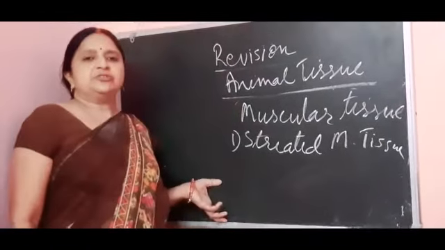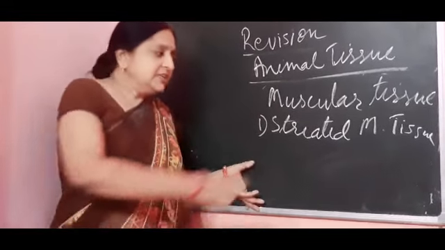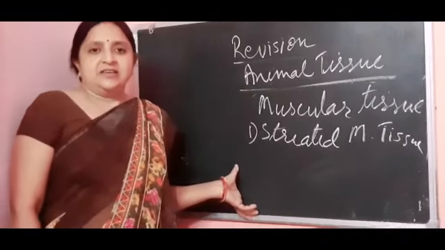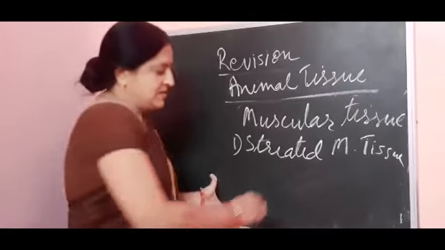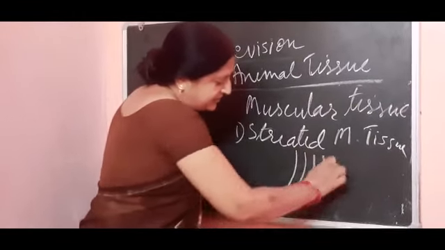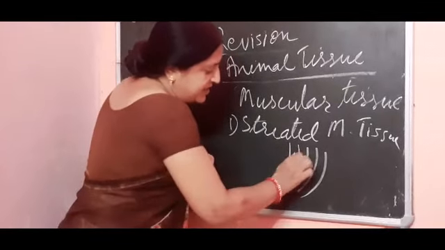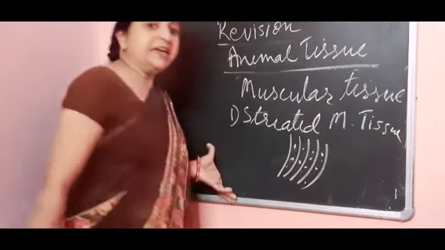Striated muscular tissue is voluntary muscular tissue, meaning the cells of this tissue work on our desire. Alternate dark and white bands are present in it, and they are multinucleated, not having tapering ends.